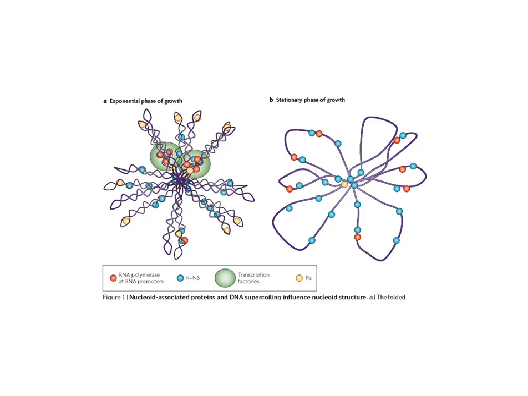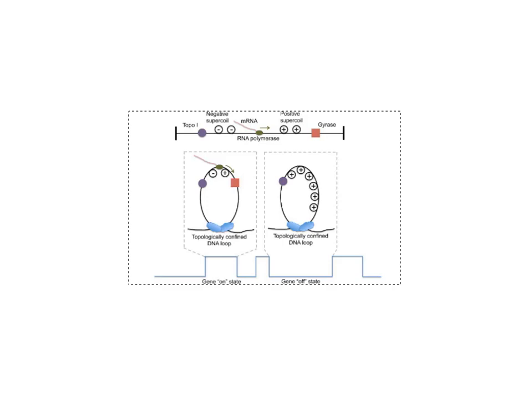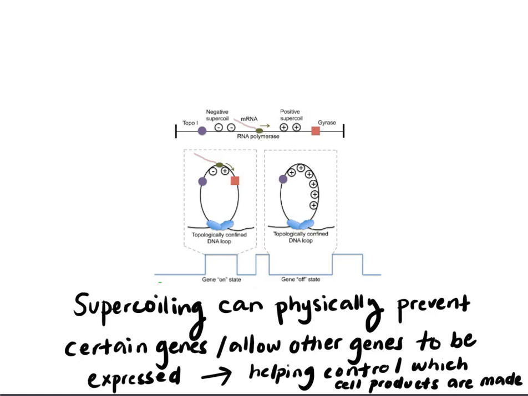So, the degree of compactness for the DNA is going to vary depending upon the cell's growth conditions and its response to environmental cues. The accumulation of supercoils can act as a topological barrier, physically preventing certain segments of the DNA from being expressed at a given time. In this way, cells can be efficient by only expressing the parts of the genetic code to make more cellular components when those components are needed.